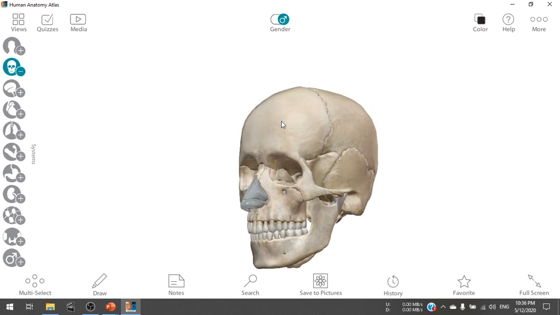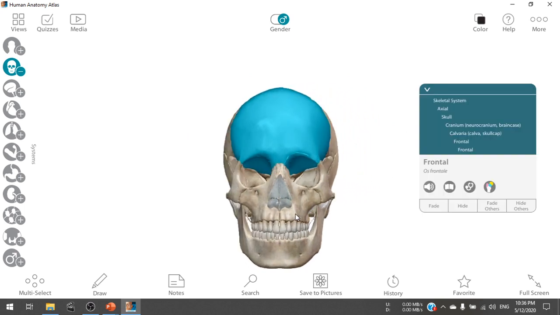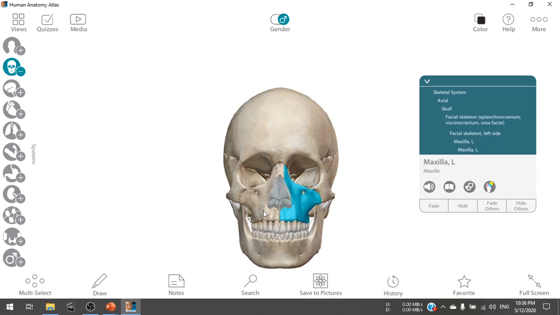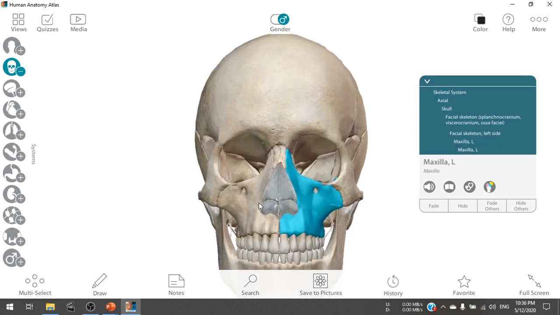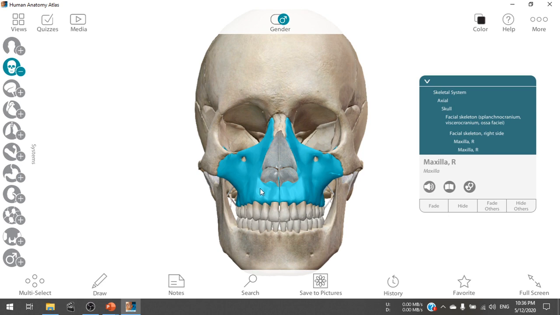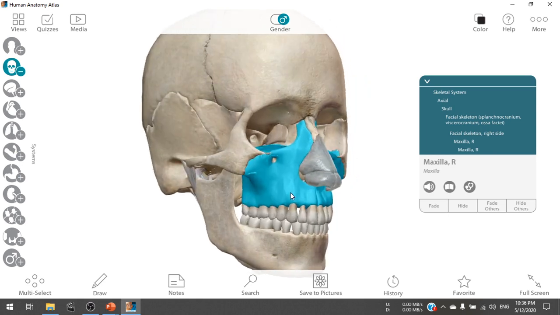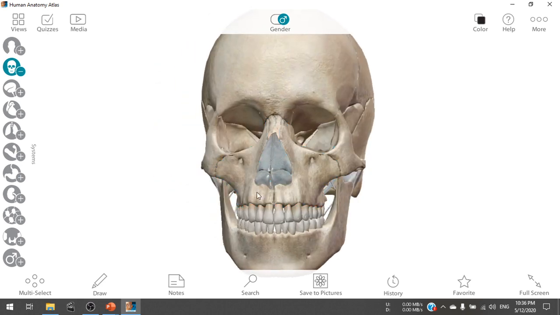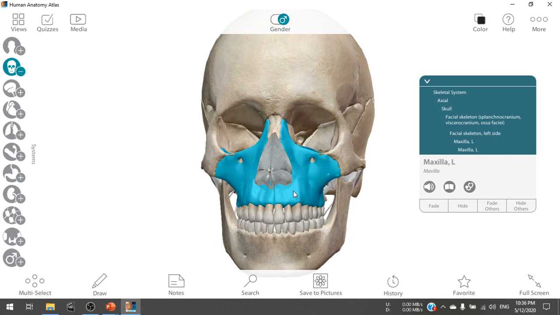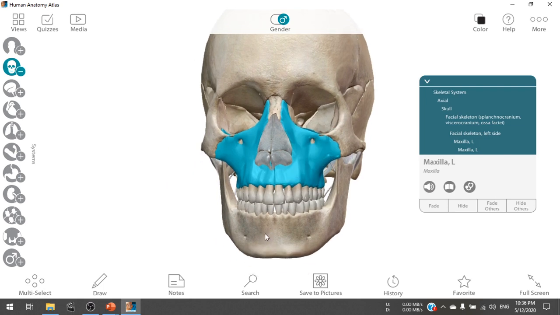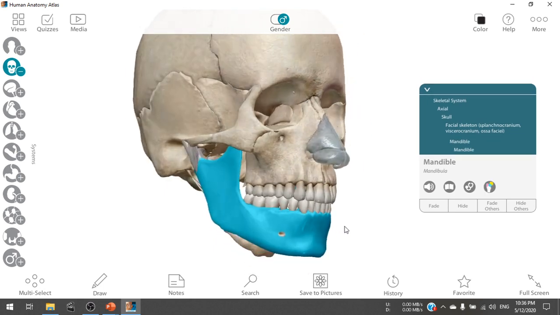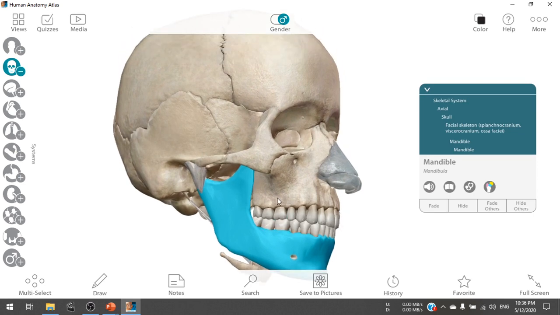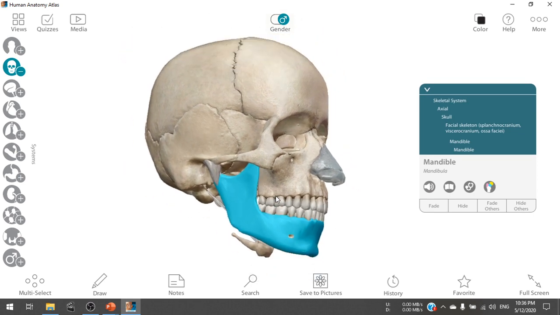After the cranium, we go to the maxilla. Maxillae are the upper part, the upper jaws. So here we see there are right and left maxilla. There are two maxillae present at the upper jaw, and there is only one mandible present at the lower jaw. So they are the three regions or parts of the skull.